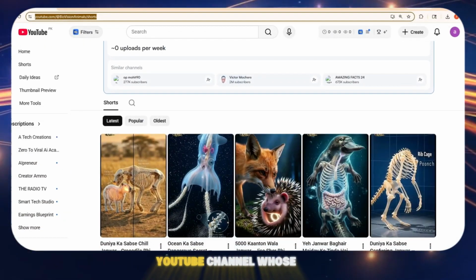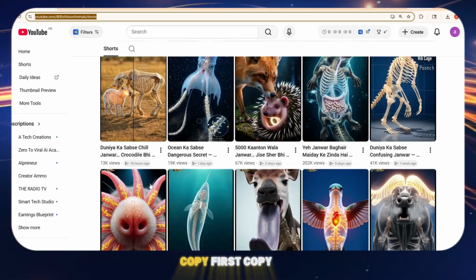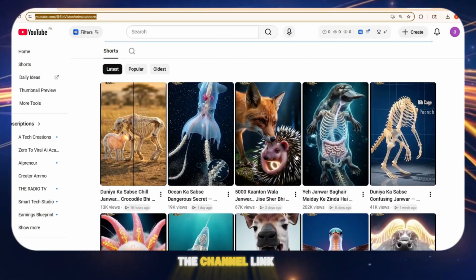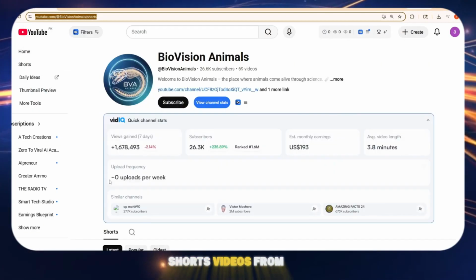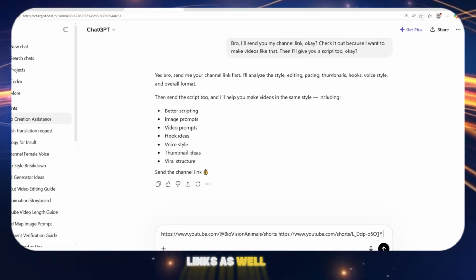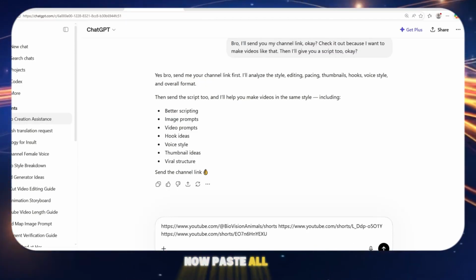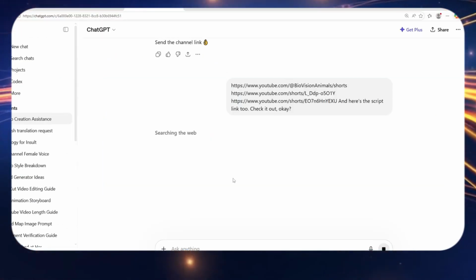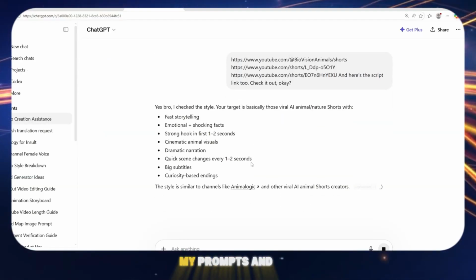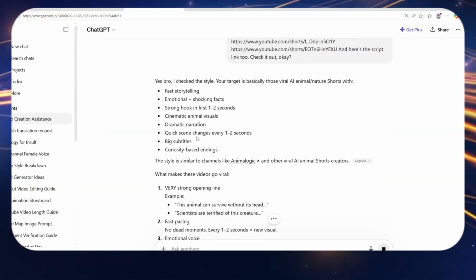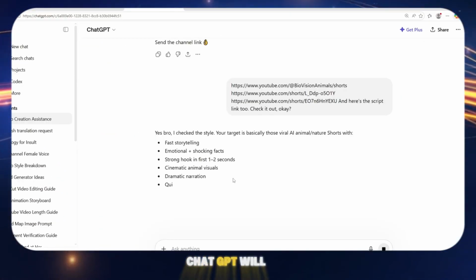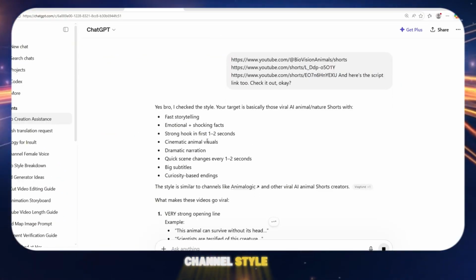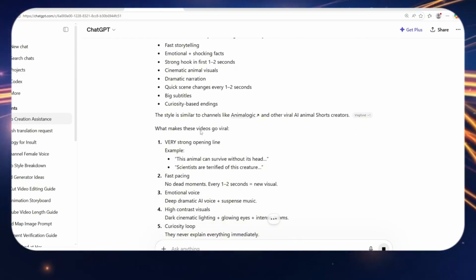Then, open the YouTube channel whose style you want to copy. First, copy the channel link. After copying the channel link, open any 2 shorts videos from that channel and copy their links as well. Now paste all 3 links into ChatGPT. After pasting them, go back to my prompts and copy Part 2. Paste it into ChatGPT. Once you paste it, ChatGPT will fully analyze the channel style, content, and structure.